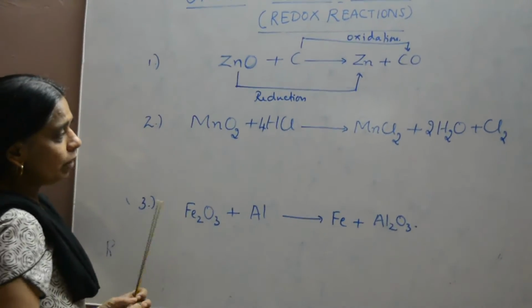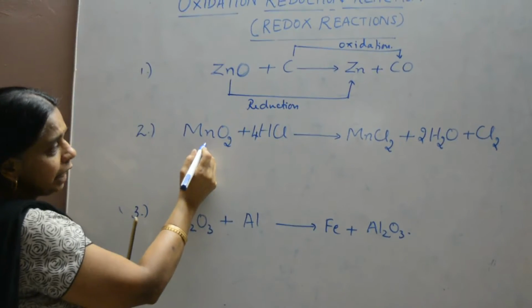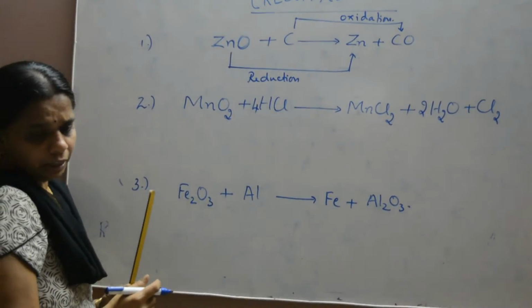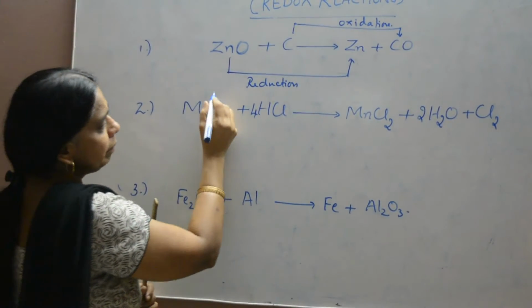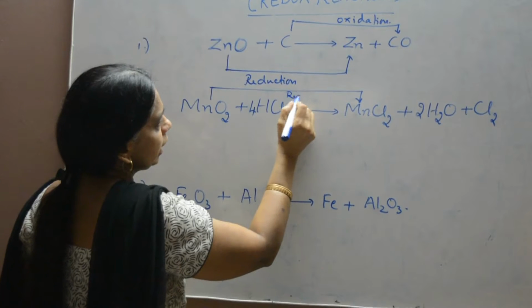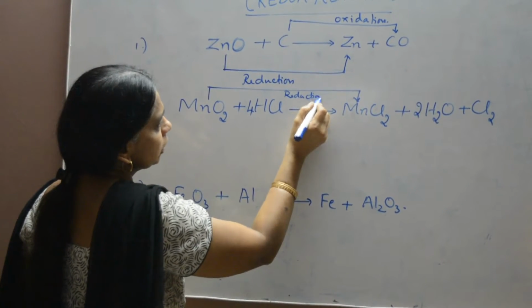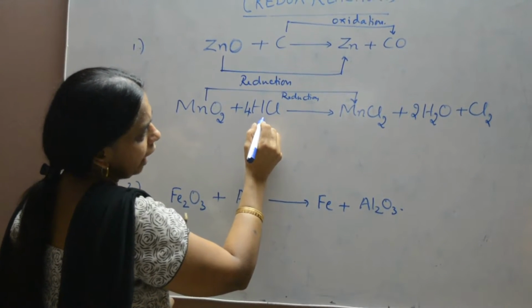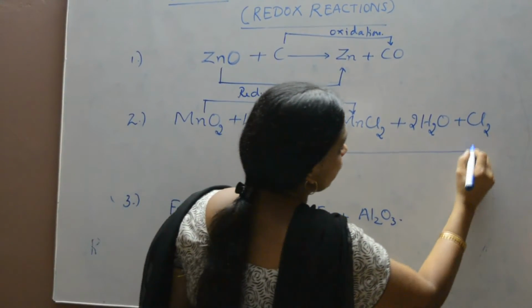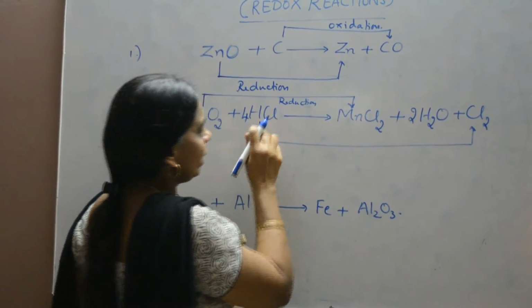So let us have one more example. Manganese oxide, MnO2, is reduced to MnCl2. It is a reduction again. And hydrogen chloride is oxidized to chlorine because hydrogen is removed here.